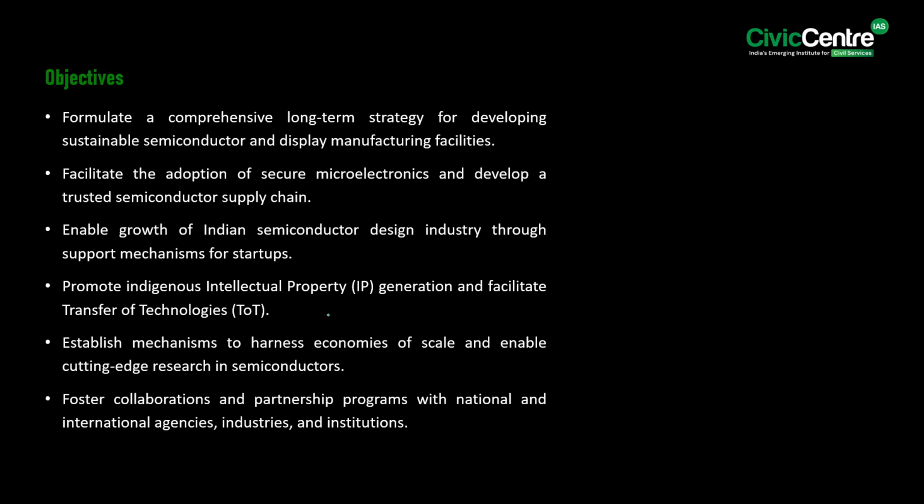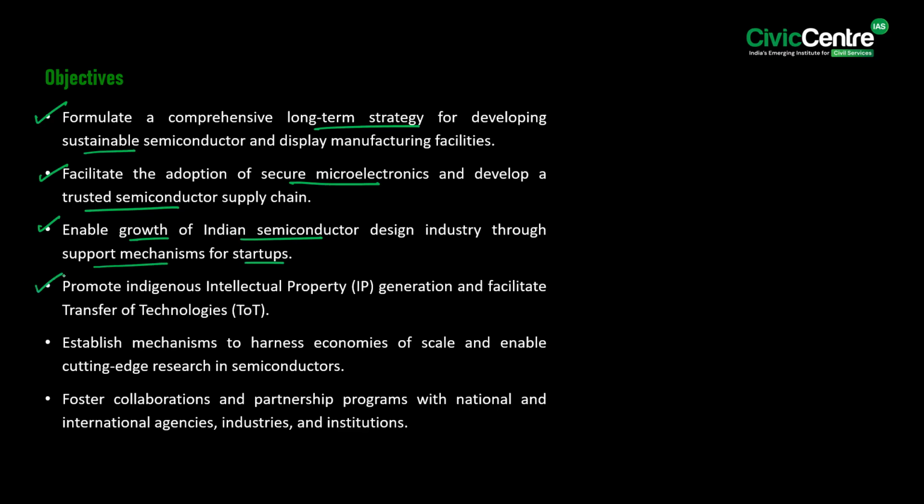Now, what are the objectives of the ISM? See, firstly, to formulate a comprehensive long-term strategy for developing sustainable semiconductor and display manufacturing facilities. Secondly, to facilitate the adoption of secure microelectronics and develop a trusted semiconductor supply chain. Thirdly, to enable the growth of the Indian semiconductor design industry through support mechanisms for startups.